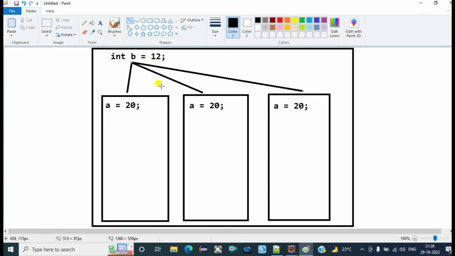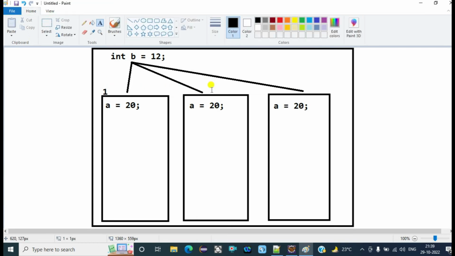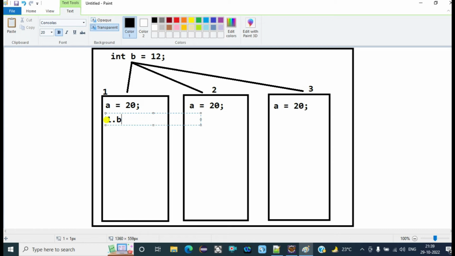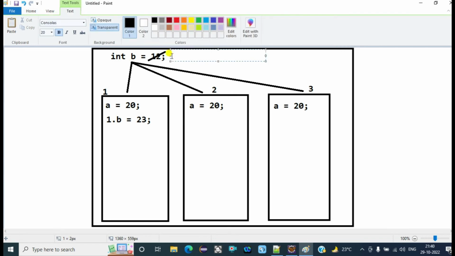Suppose the reference name of the first object is 1, the second is 2, and the third is 3. Suppose the first object calls this b variable, 1.b, and updates the value of b to 23. This b variable is at class level, so the value of b will get updated from 12 to 23.